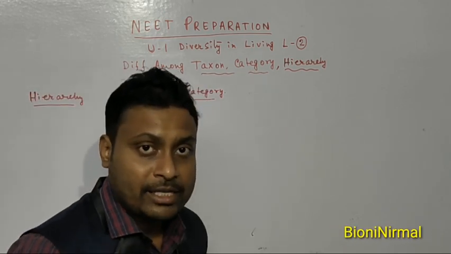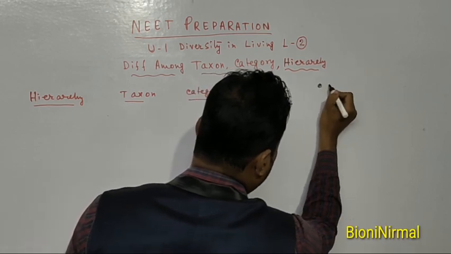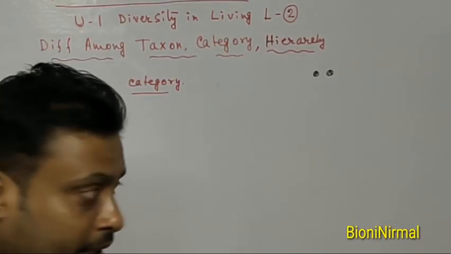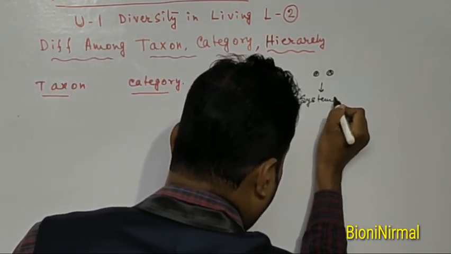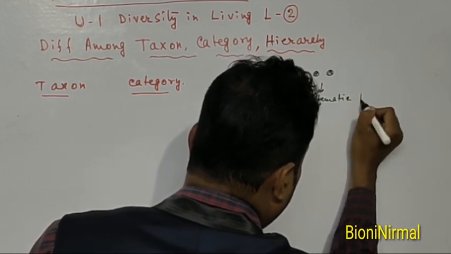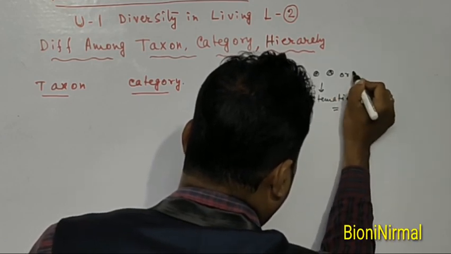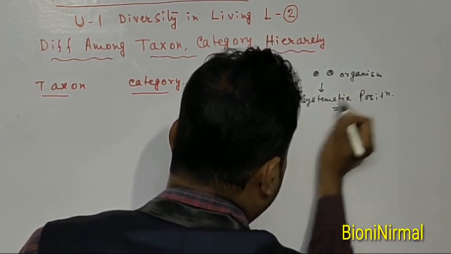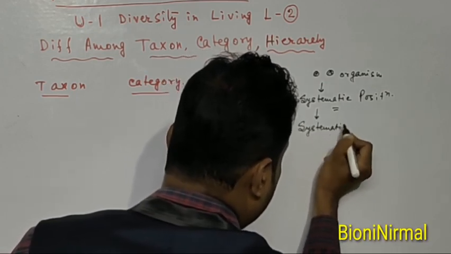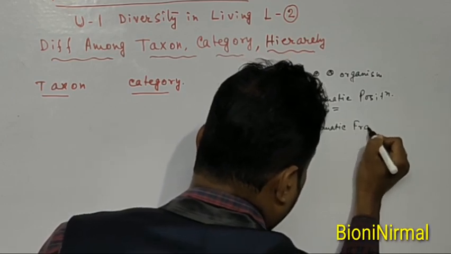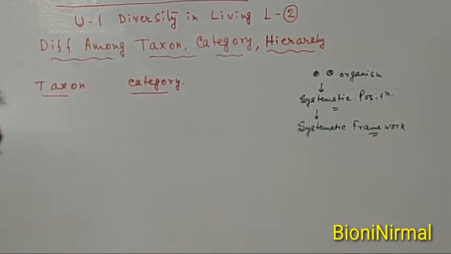When we want to classify an organism, suppose this is an organism, we want to build the systematic position of this organism. We want to know the systematic position of this organism in the living world, and we must follow a systematic framework.